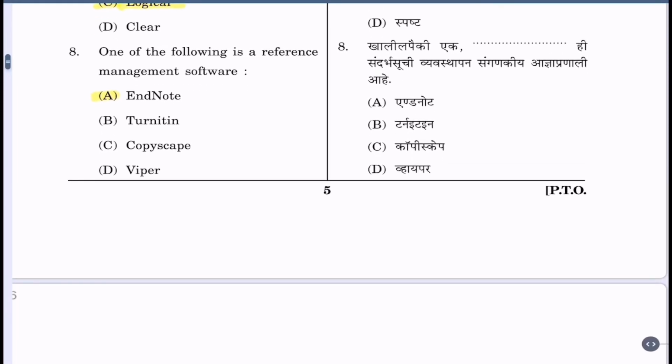Question 8. One of the following is a reference management software. A. EndNote, B. Turnitin, C. Copyscape, D. Viper. The correct alternative is EndNote. That is, reference management software is EndNote.